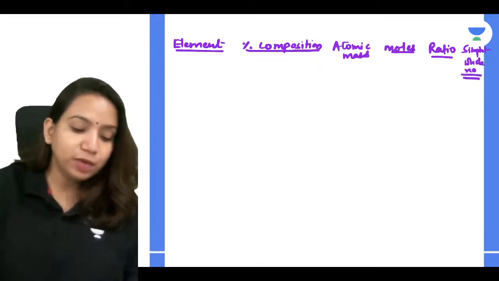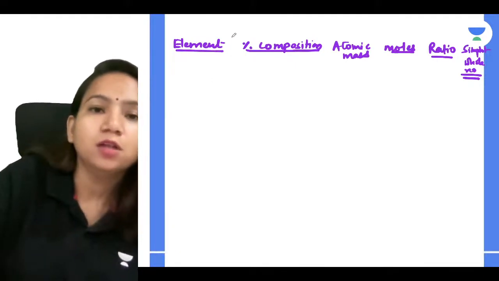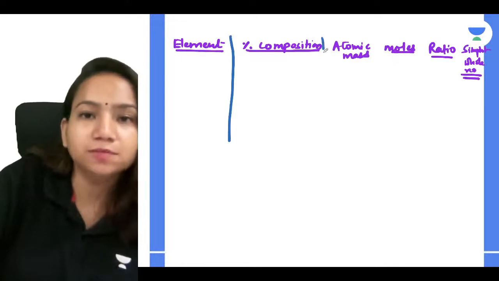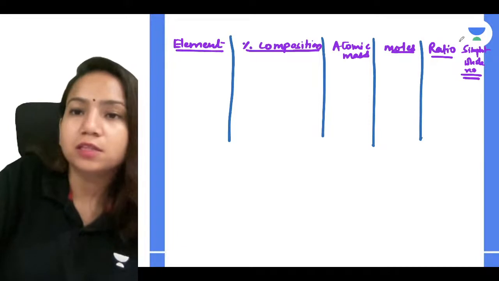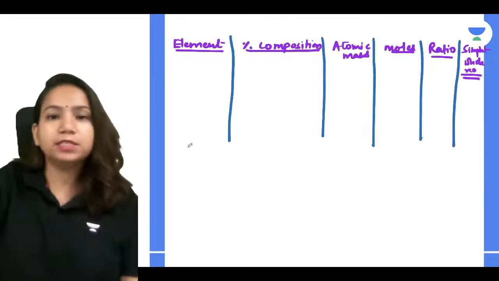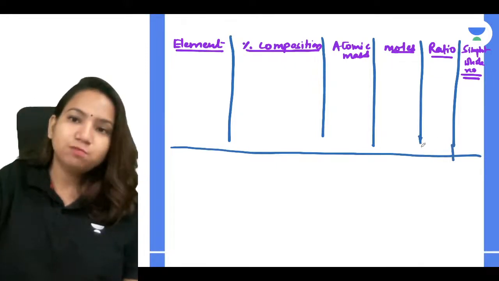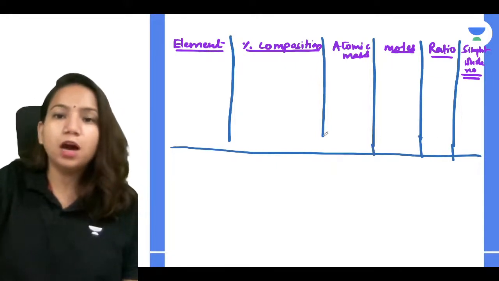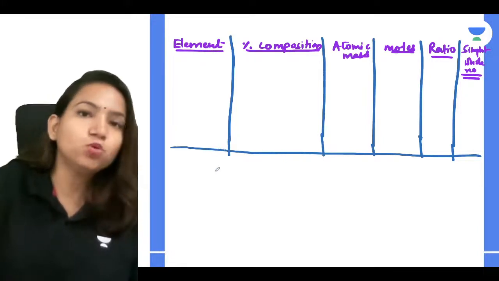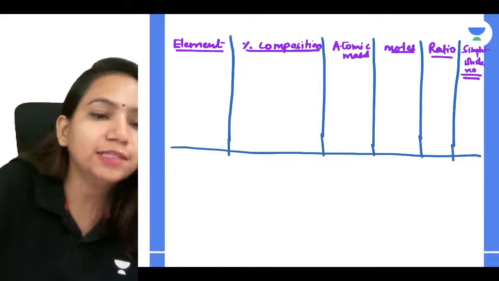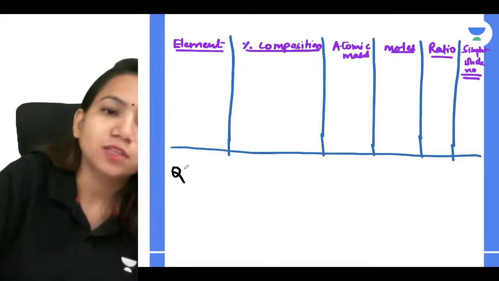So always try to make this table first whenever you have to get the empirical formula. The whole question will become really easy, right? If you do it in this tabular manner, you will easily be able to find the simplest whole number ratio, which will give you the empirical formula. Correct, guys? Very good. So let's do one question and you will get to know whether you are able to solve it or not.